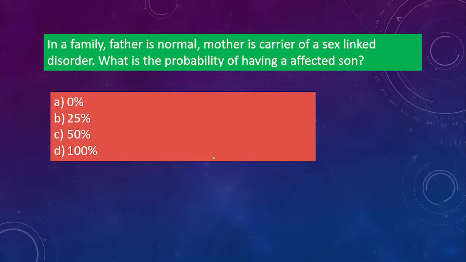Is it 0%, 25%, 50% or 100%? What will be the answer? 50. Okay, all are going for 50.